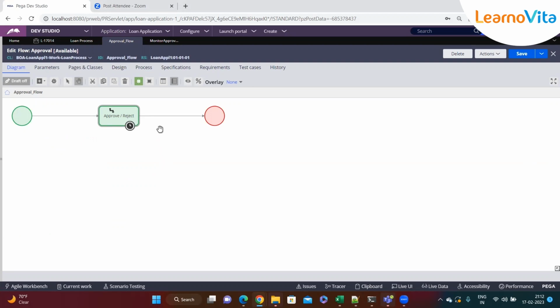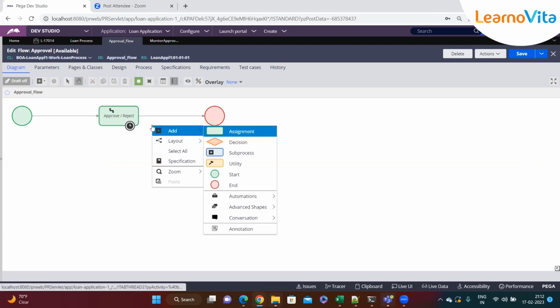So now if I do a right click, you can see these are the different shapes that we have, like the assignment shape that we know. Assignment shape, I have already shown you, right? One work object can have multiple assignments, and then we can route this task to someone else, and we can add SLA and all this stuff.